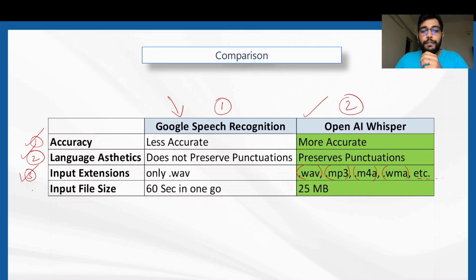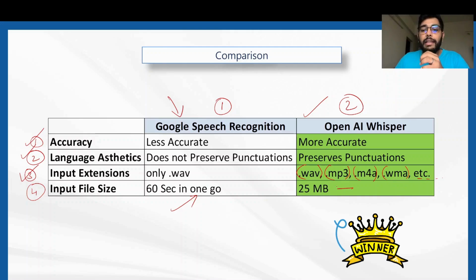The fourth point of contention is the input file size. We could not use a longer audio file directly as an input to Google speech recognition, because the maximum length of an audio file that it can transcribe at once is 60 seconds in one go. Over here as well, OpenAI Whisper is the clear winner because it can handle an audio file of up to 25 MB, and it makes our tasks easier.